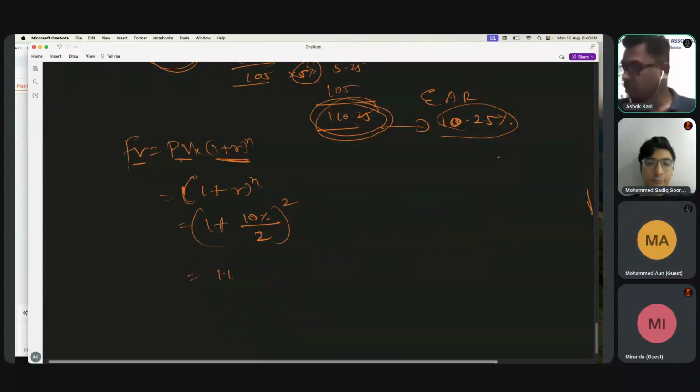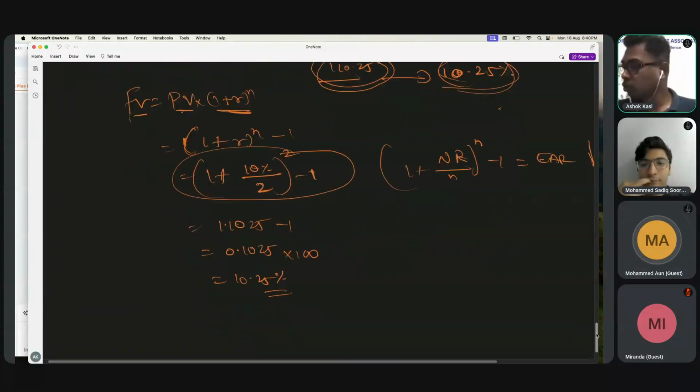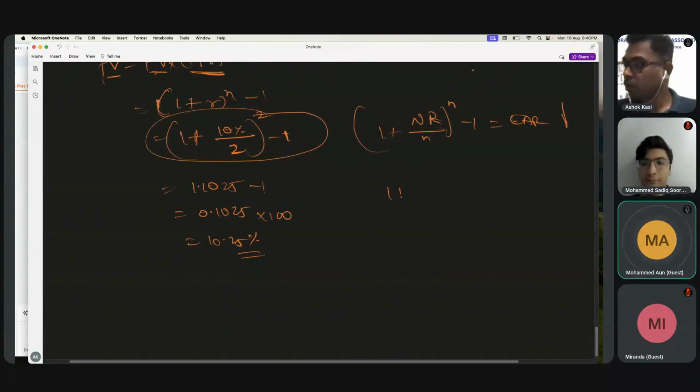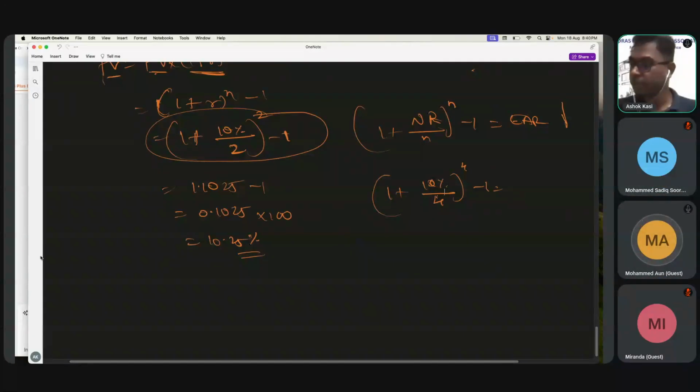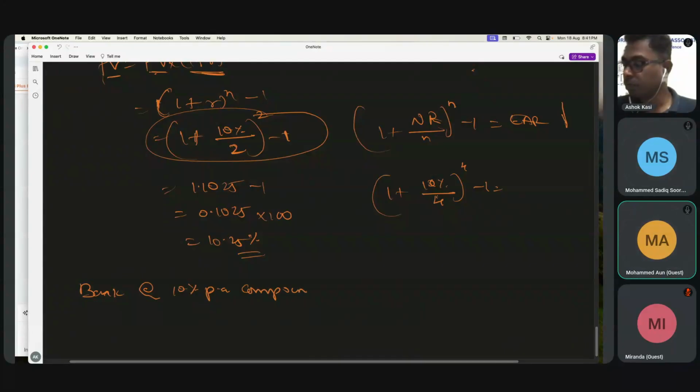Okay, so let's try another example. Let's say a bank is saying 10 percent paid quarterly. So quarterly means 4 will come here: divided by 4 and raised to 4, minus 1. Now I'm blindly just using the formula directly. The question comes like this: the bank is paying at the rate of 10 percent per annum, compounded quarterly.